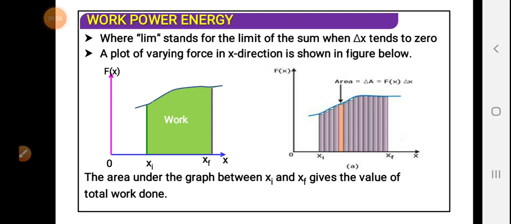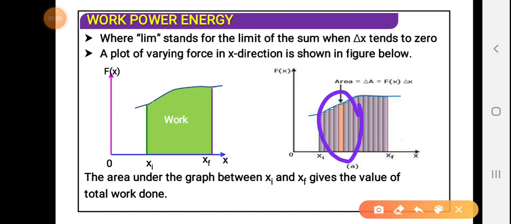See the example here, the same thing has been done. We have taken a very small strip, and in that strip I assume that the force is almost constant, it's not changing. So we multiply the force by the very small strip length del x, and we get a very small area.